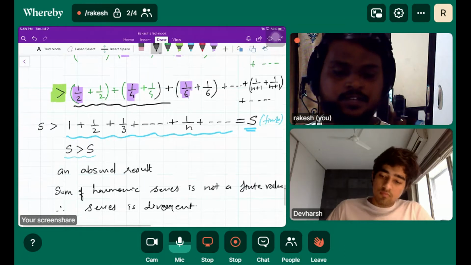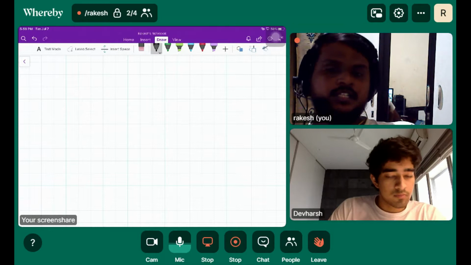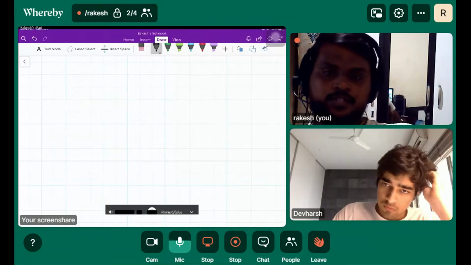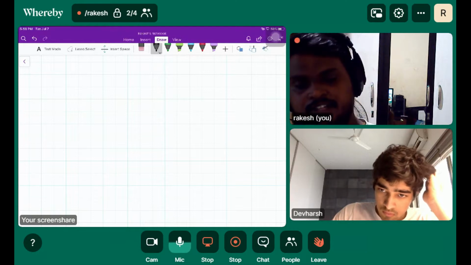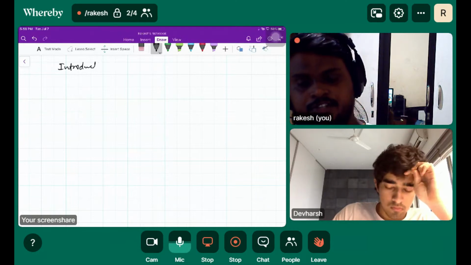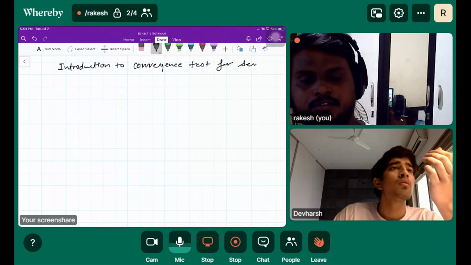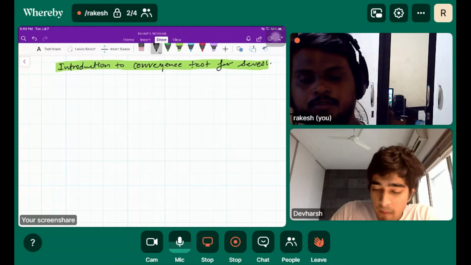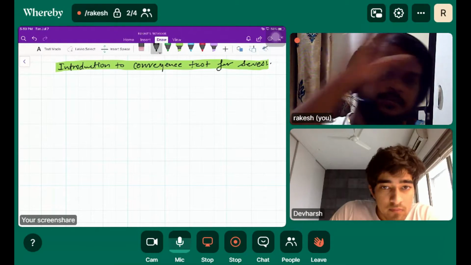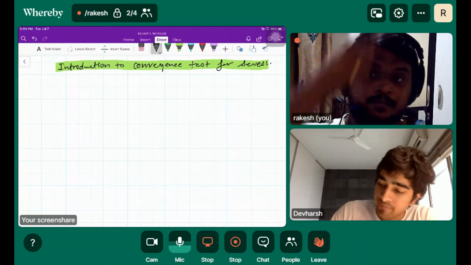Before that, I would like to give you one notation, like we just did in the group class yesterday: what is a definite integral? Let me write the heading first. Introduction to convergence test for series. According to the Riemann sum, we had some limit of sum, right? What is that called?